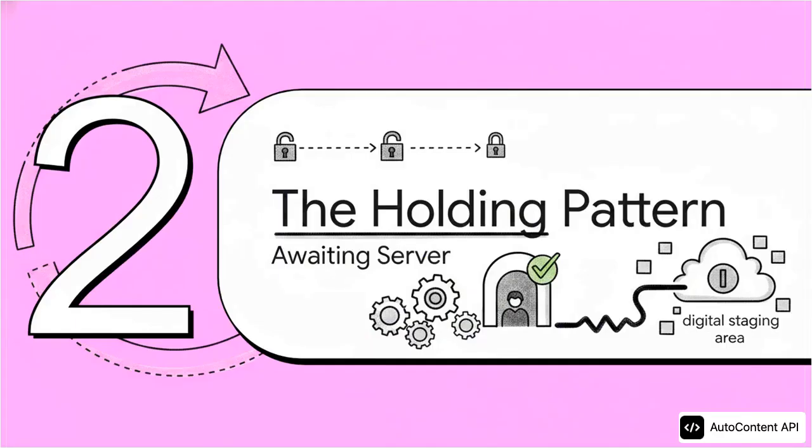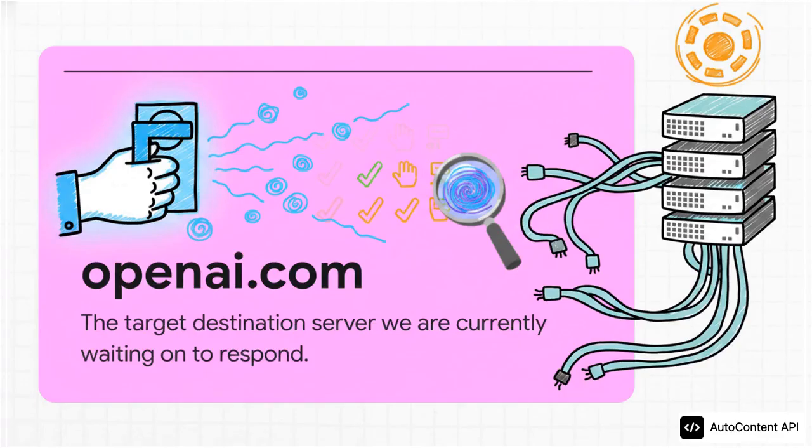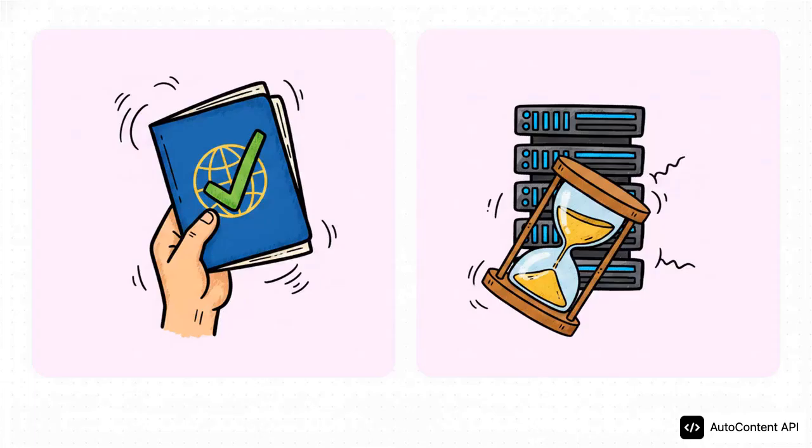Stage 2, the holding pattern. Now, what's really interesting about this intel is exactly who we're waiting for. The data specifically names the target, OpenAI.com. This is our destination server. So the delay is no longer about whether the user is allowed to enter, right? It's entirely dependent on OpenAI.com's infrastructure responding to the knock at the door. We are in a state of absolute dependency on the destination servers waking up, acknowledging the verified request, and opening that final channel.